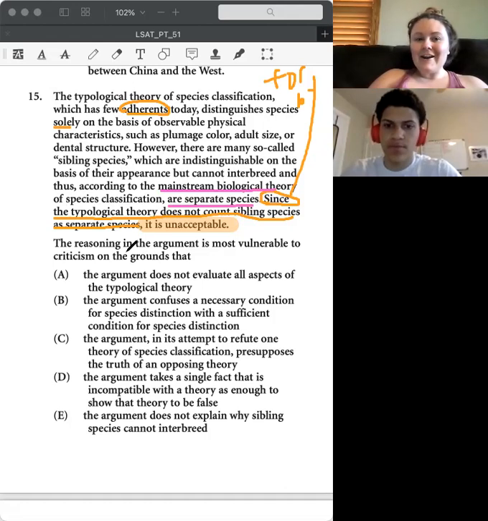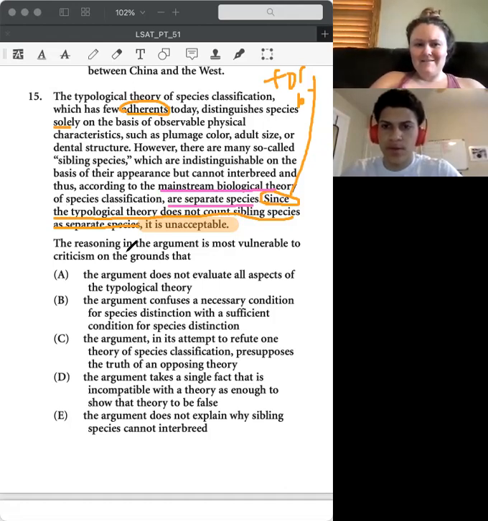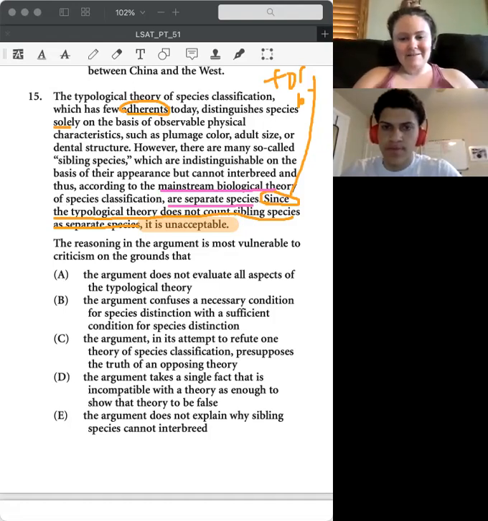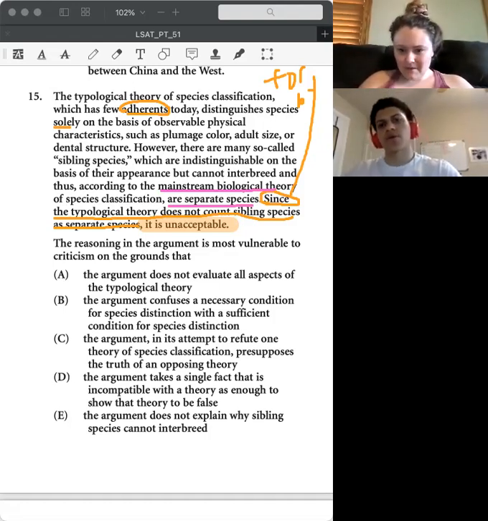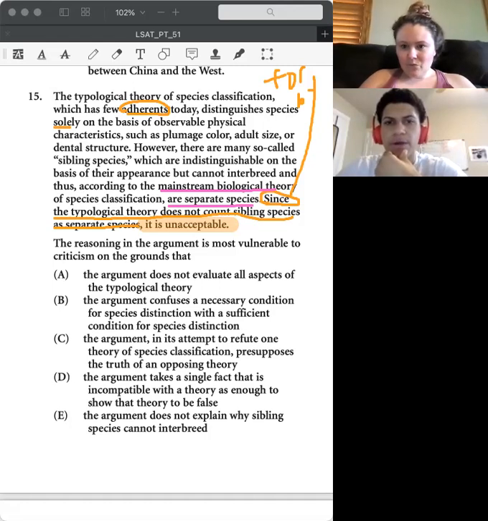We kind of already had this. It's really ironic that they had this question again in this section, because we already had a flaw question that did something similar. What question would that be? I'll tell you after you think of it.